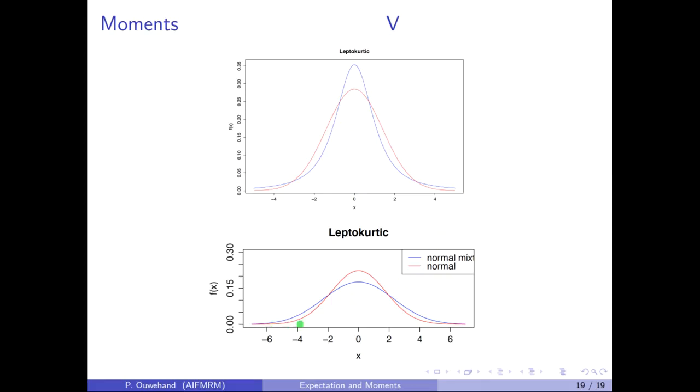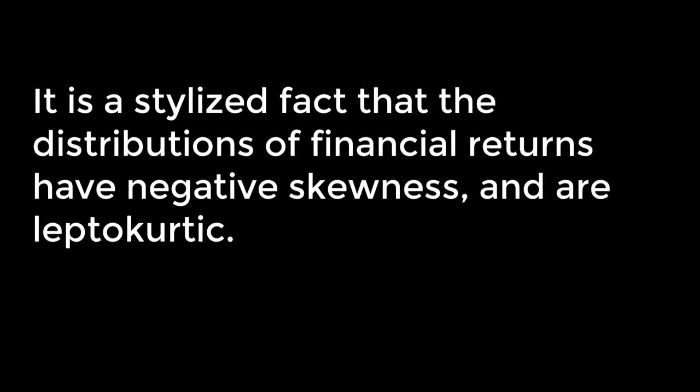In the second case, again, we have the standard normal distribution shown in red and another leptokurtic distribution shown in blue. In this case, it is not more peaked near the center, but there is more mass in the tails. As I've already mentioned, the top figure is the usual case for financial returns. It means that small returns are more likely than would be suggested by the normal distribution, but also that large positive and negative returns are more likely than would be suggested by the normal distribution. It is a stylized fact that the distributions of financial returns have negative skewness and are leptokurtic.